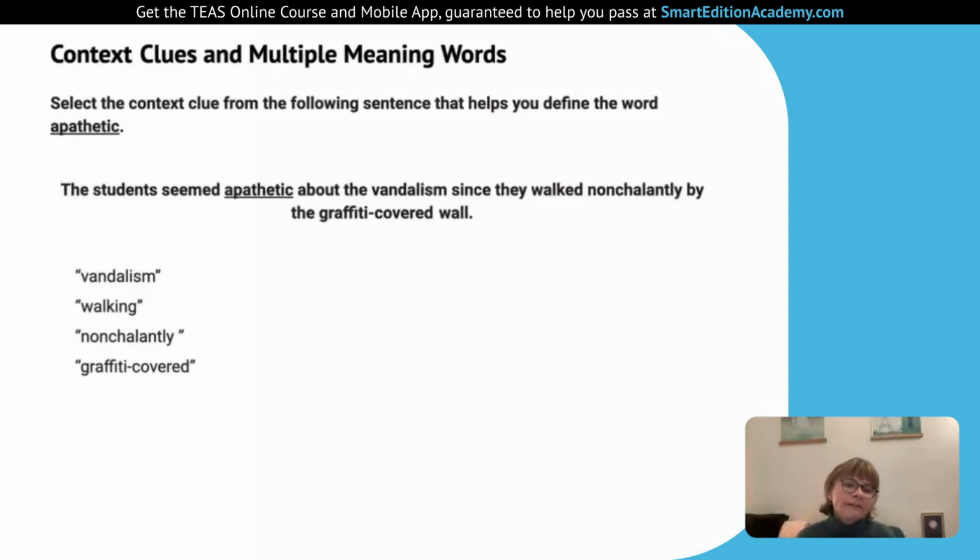Next, we have graffiti covered. We can eliminate that because that's the one that tells us what the vandalism was. It doesn't tell us about the students' attitude. So we want nonchalantly, like they don't care. That's what apathetic means as well. They're indifferent, they don't care, they just walk by. So nonchalantly.